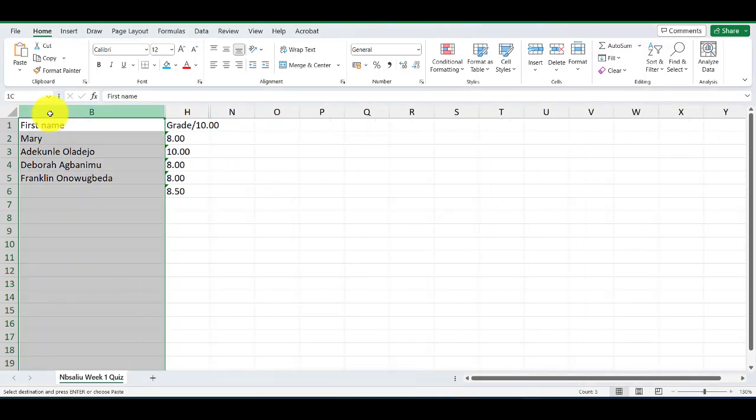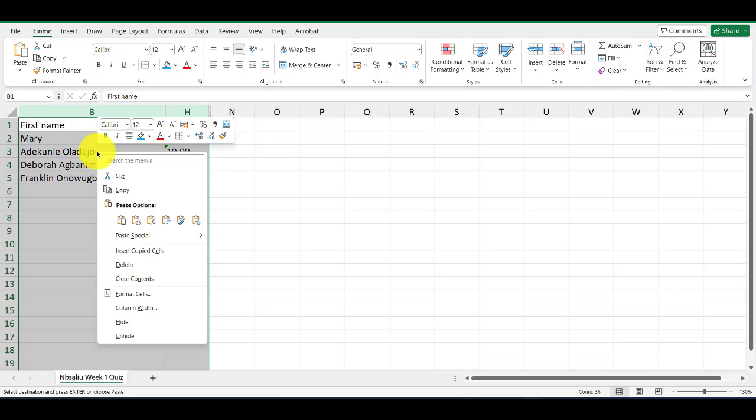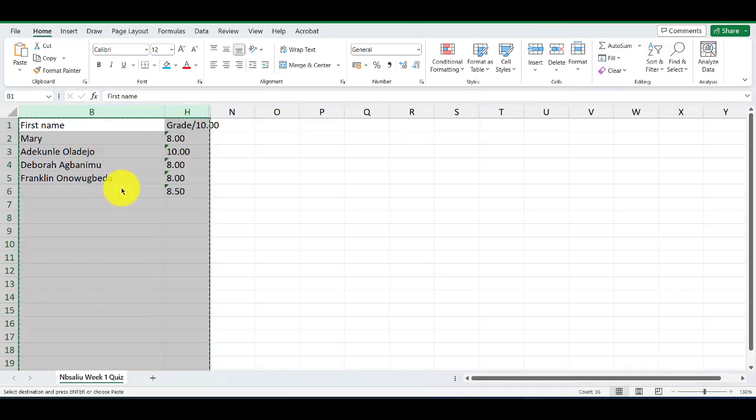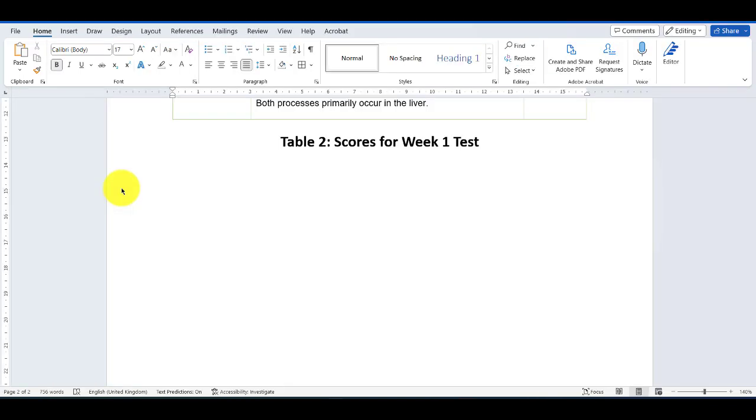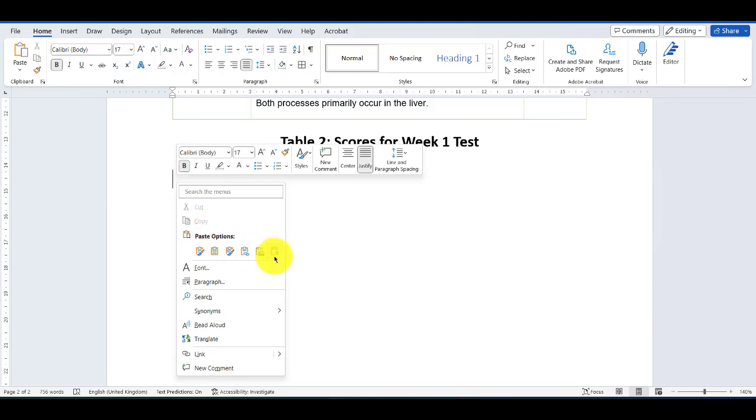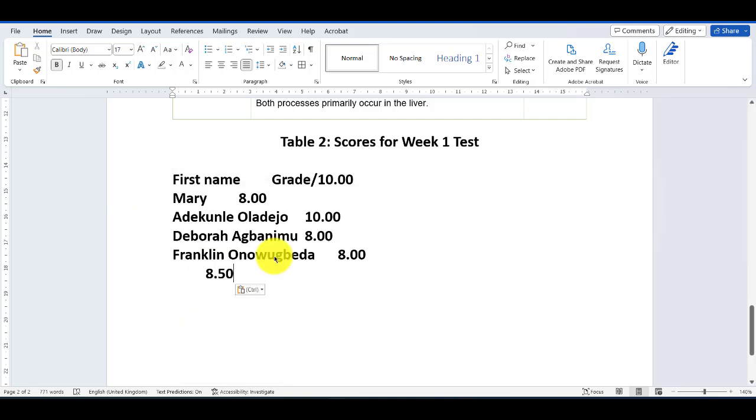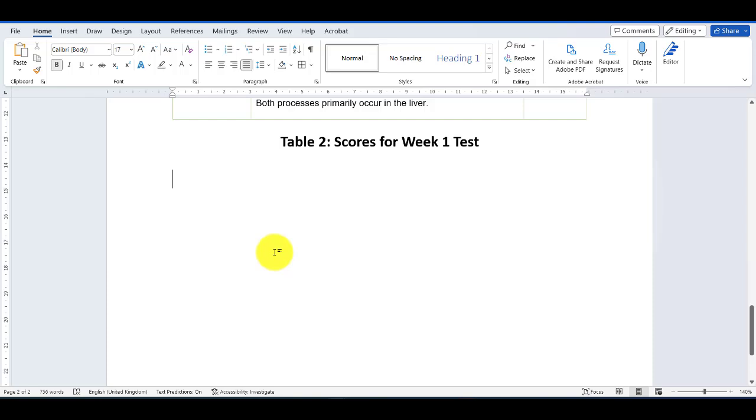So what are we doing? We just want only the name and the grade, the score. And then you right click and then you copy. You can do Ctrl+C, which is the easiest way to go. And then you go paste. So let us do that. We do that by pasting here. Ctrl+V, or you just paste here. Okay, let me paste like this.